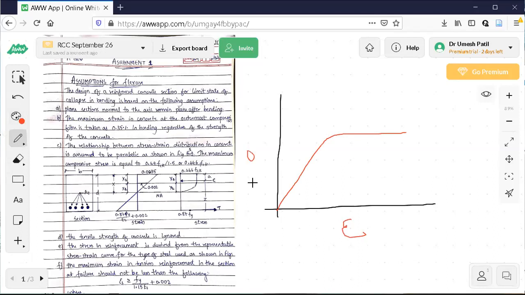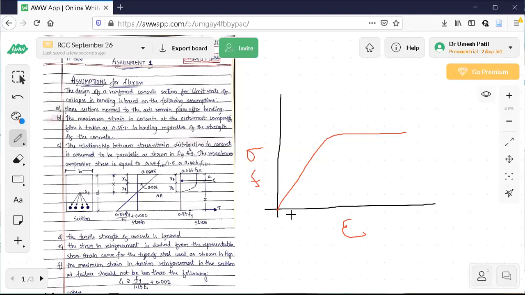In code books, F is used. In strength of materials, sigma is used. So we are going to use the symbols given in the code book, that is F, FCK and FY. FCK means characteristic strength of concrete. FY means characteristic strength of steel. Now, how am I able to write 0.0035? Now observe.